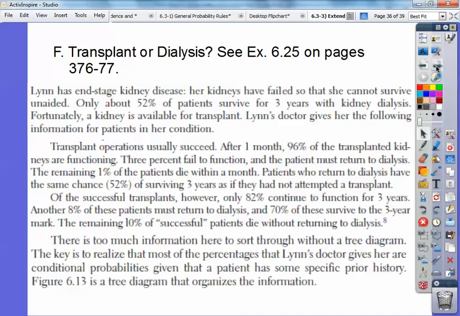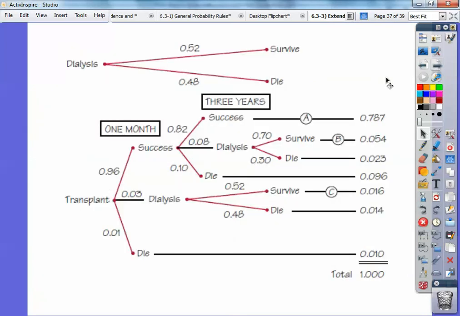Okay, so there's too much information here to sort through this without a tree diagram. So I'll show you this tree diagram, and I'm going to go back and forth in slides here. So the key is to realize that most of the percentages that Lynn's doctor gives her are conditional probabilities. So it's just a tree diagram coming up describing this. So here we go. Okay, here it is.